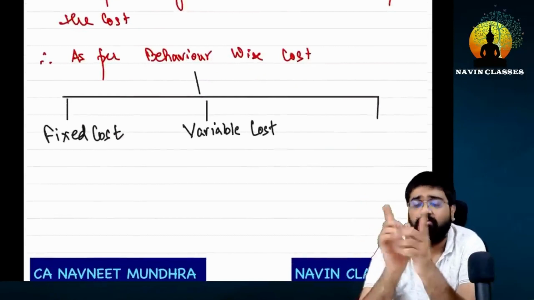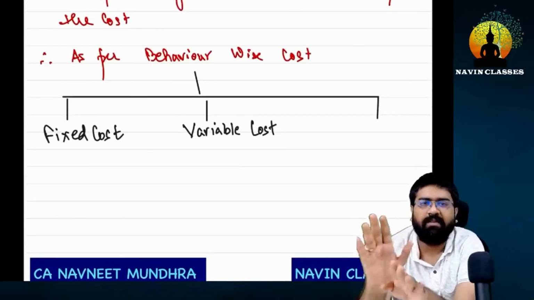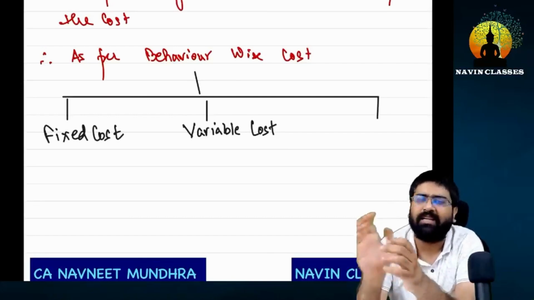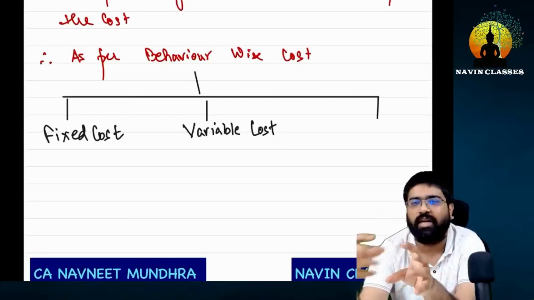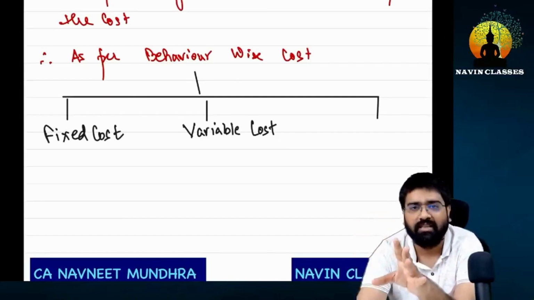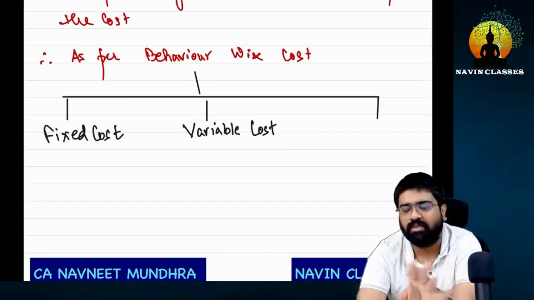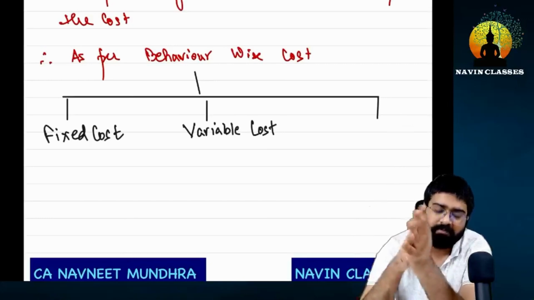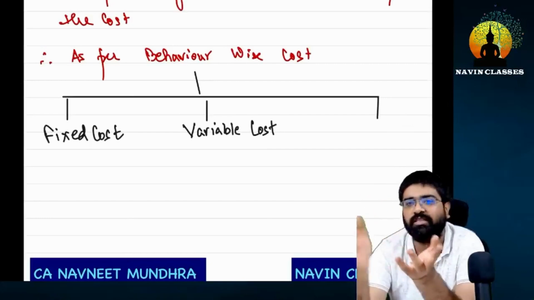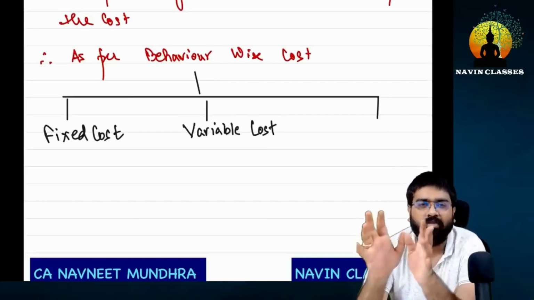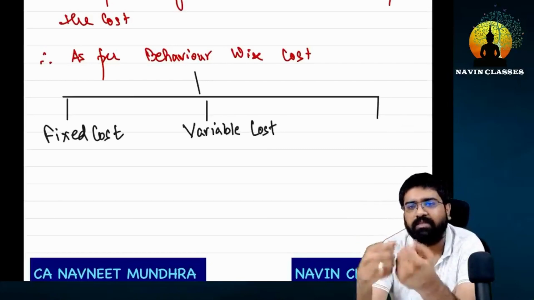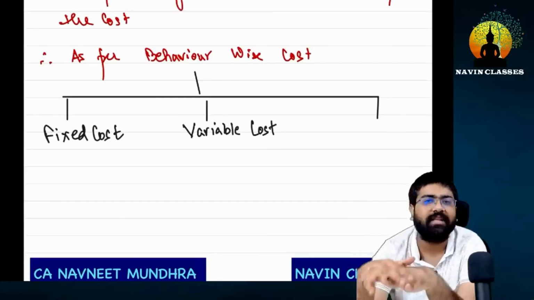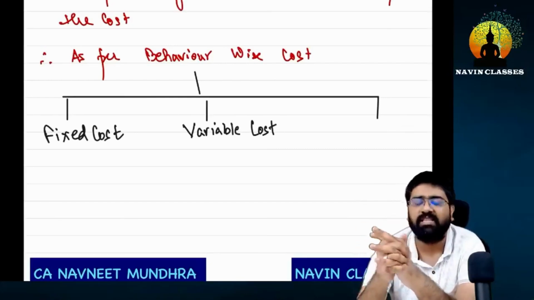So will we call the cost fixed or variable based on its name? No, we cannot. But generally speaking, it's a different matter that rent is a fixed cost, generally. But not always. It is not fixed that it will always be the same. So if you give me some examples of fixed costs, I will tell you that this will not always happen. It surely depends on how you are running your business. So don't judge by the name.